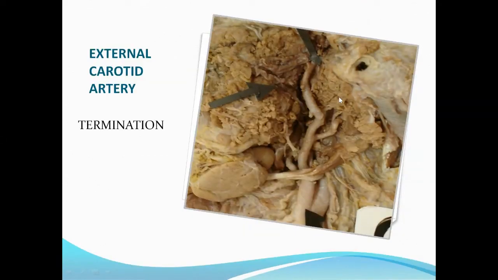In this video I have shown the dissection of external carotid artery and its branches also for you to understand. So this is the external carotid artery and this is the parotid gland. So the substance of the parotid gland has been dissected and facial nerve and retromandibular vein have been removed to show the external carotid artery inside the parotid gland. So it divides into terminal branches here.